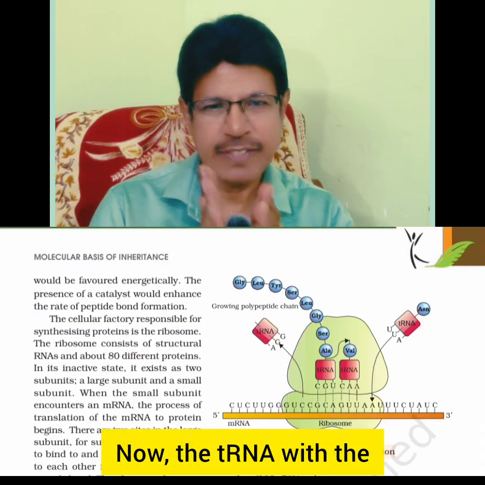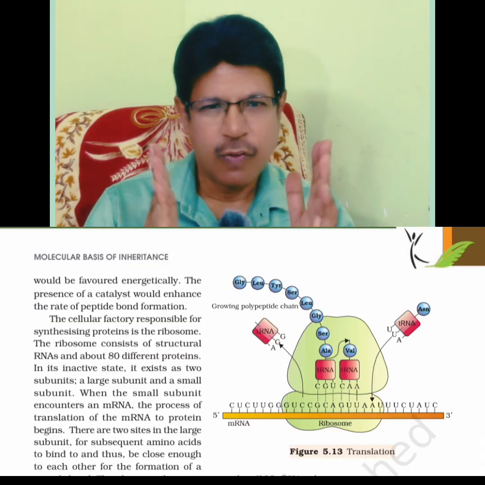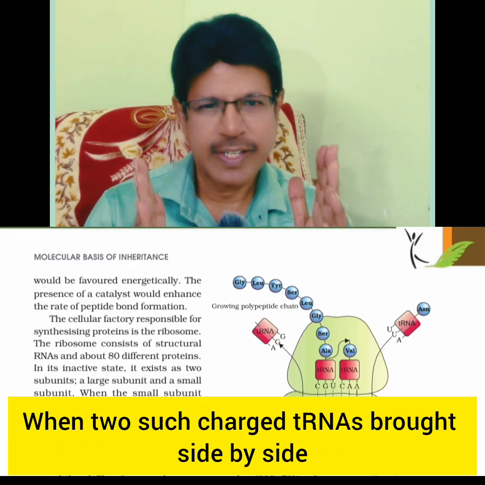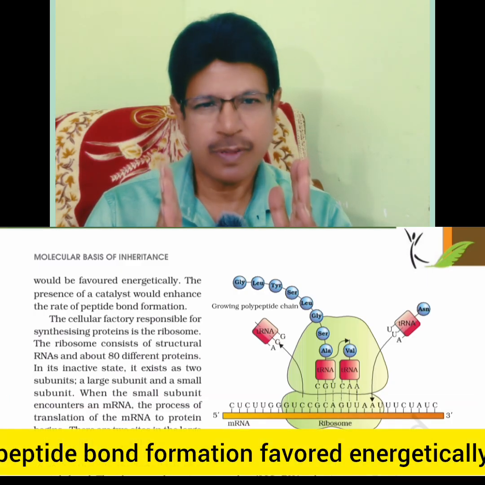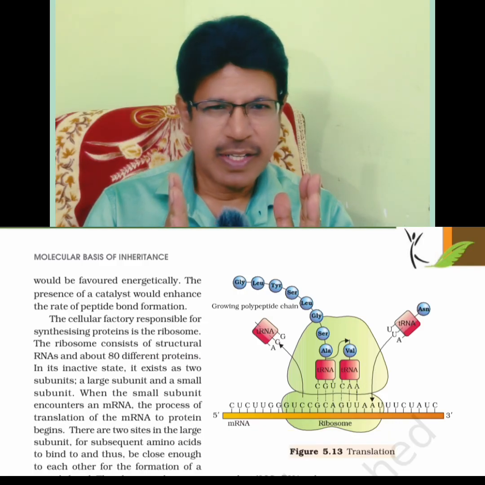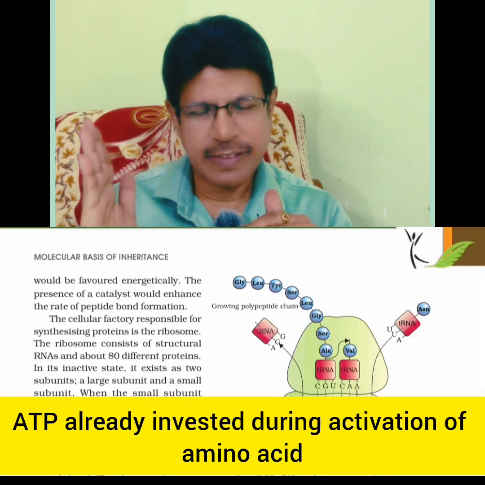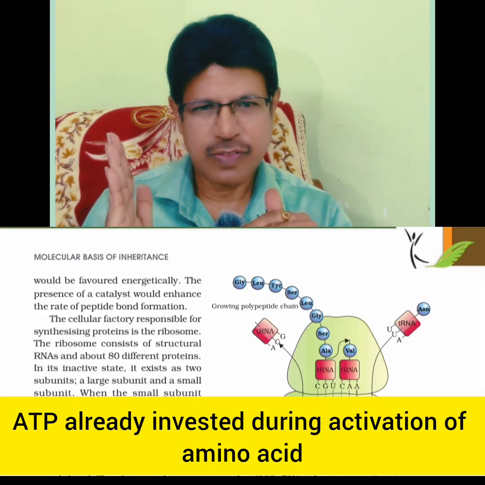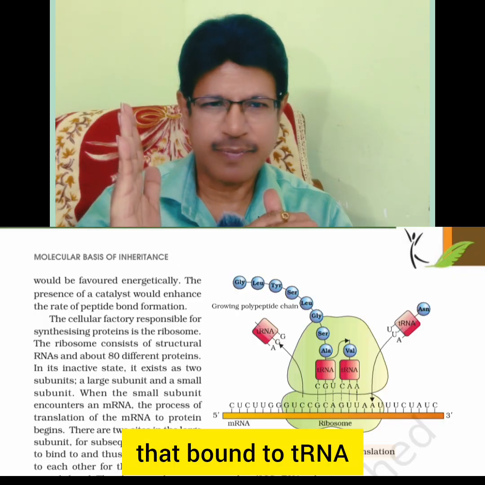Now the tRNA has the amino acid at the 3' end. When two such charged tRNAs are brought side by side, peptide bond formation is favored energetically. Direct energy is not available; ATP was already invested during activation of the amino acid bound to tRNA.